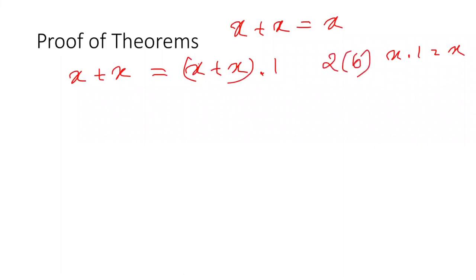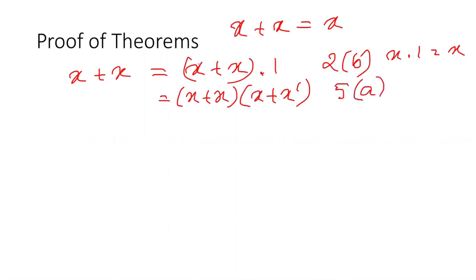Okay. Then can I write this as x plus x, then this 1 I'll write it as x plus x dash. This is postulate 5a. What is the postulate? X plus x dash is equal to 1.